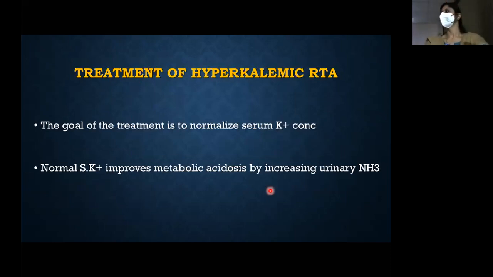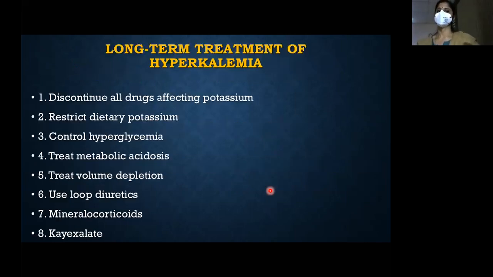So what to do with hyperkalemic RTA? The goal of treatment is to normalize serum potassium concentration, because normalization itself will decrease acidosis, since hyperkalemia will impair ammoniogenesis. So first, serum potassium should be normalized as early as possible. And long-term treatment is, each and everything should be taken care of.